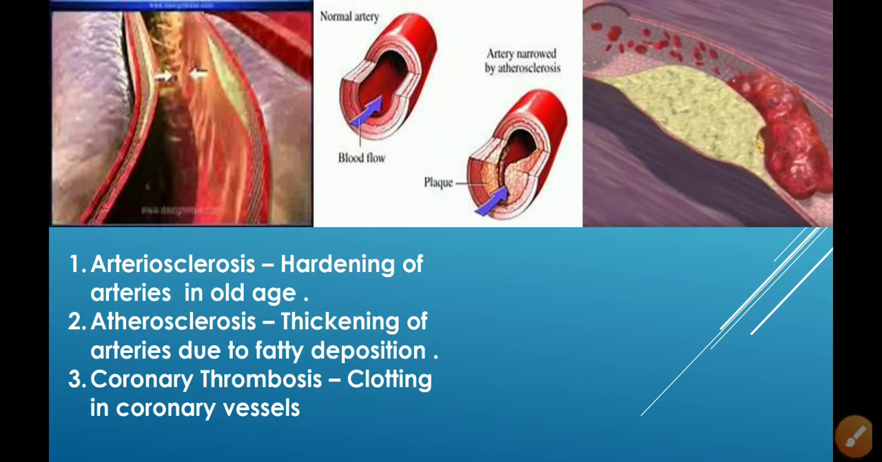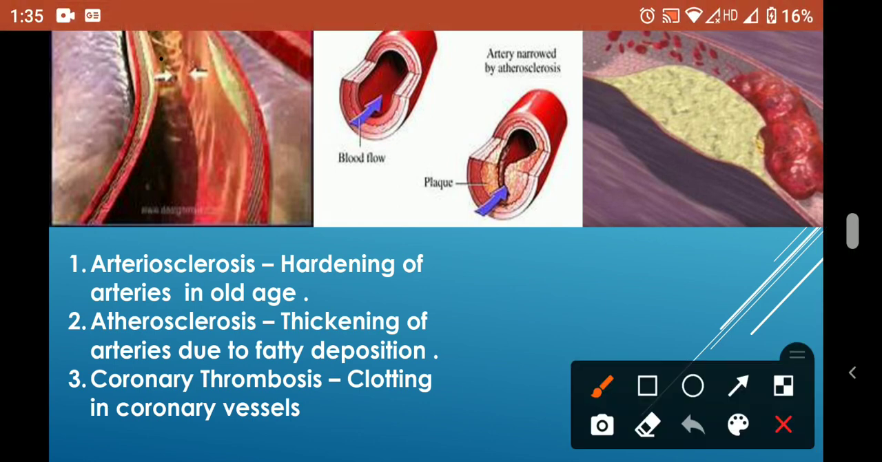The another disease is, there are actually three diseases. Arteriosclerosis, in which आर्टरी के अंदर हार्डनेस हो जाती है इस रीजन में ड्यू टू ओल्ड एज. So this artery is not able to contract and relax easily. That's why there is an interruption in blood supply.